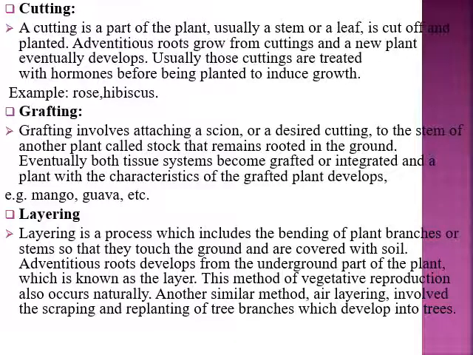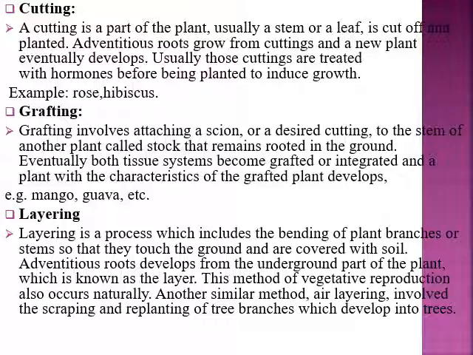In this, a cutting is a part of the plant, usually a stem, or a leaf, that is cut off from the plant, and adventitious roots grow from that cutting, and a new plant eventually develops. Usually those cuttings are treated with hormones which are lacking in the plant from which we have taken them. So you apply the hormones which are good for inducing growth in the plant.